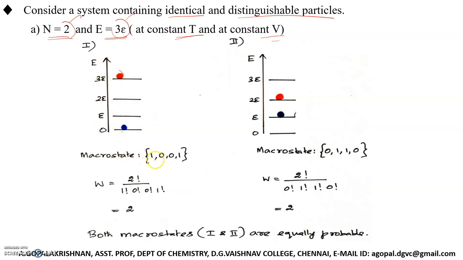The macro state is 1. This level has 1 particle, no particle here, no particle here, so 1, 0, 0, 1. So this macro state corresponds to this arrangement. Then see another possible arrangement.